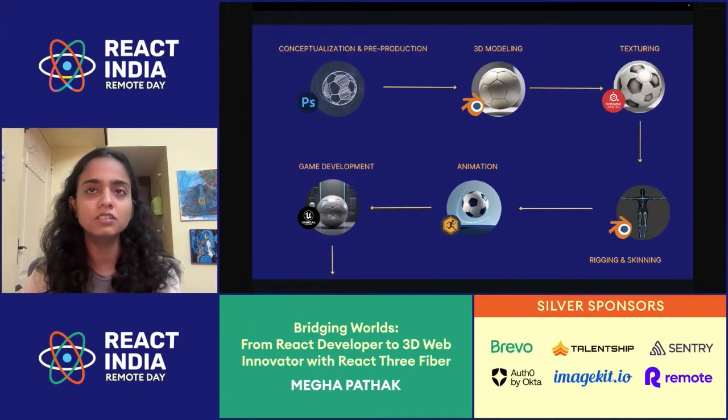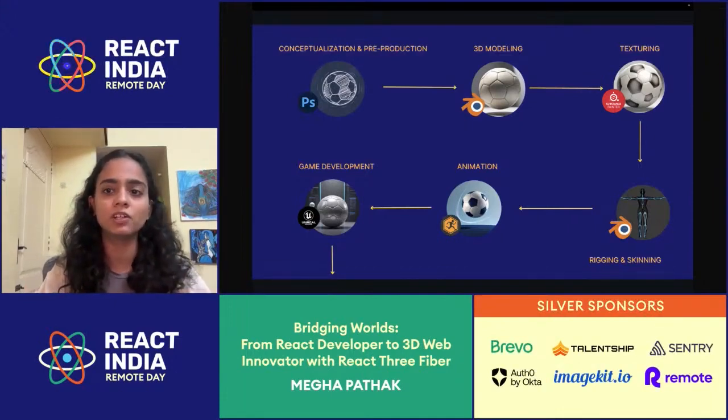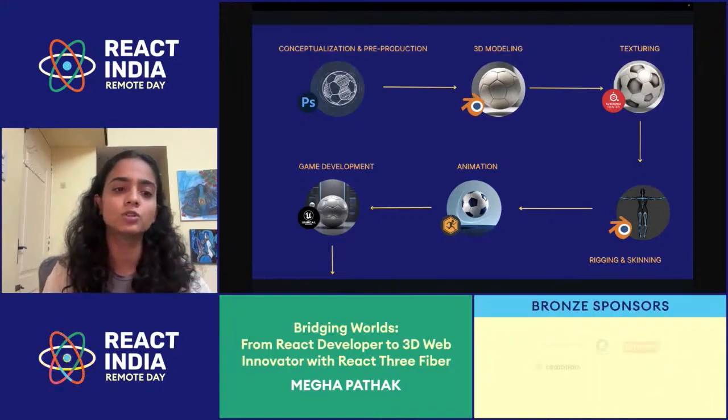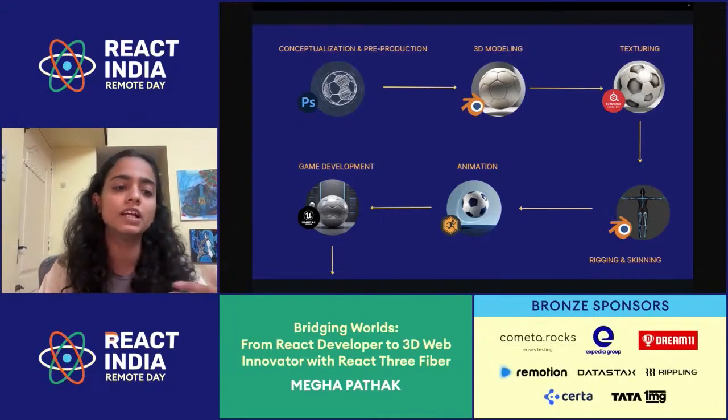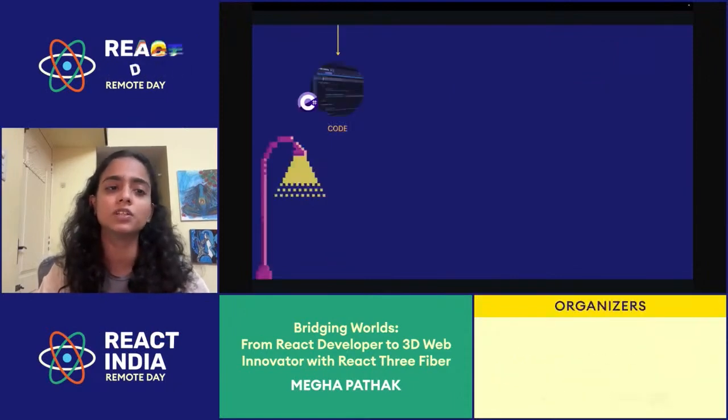In the game engine, as I mentioned, it is about bringing everything together. Right now, your football was standing alone in Blender itself, but now I want to place it on a ground. So that bringing together of things, I'll do it in a game engine. But all of this is a static scene right now. There is nothing interactive about it. That's where code comes into the picture.